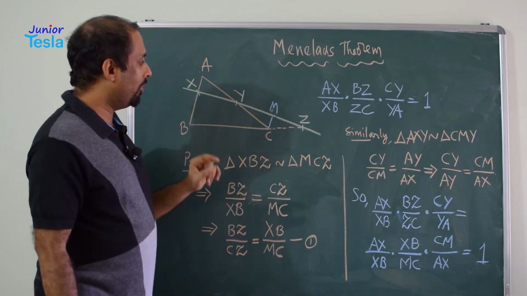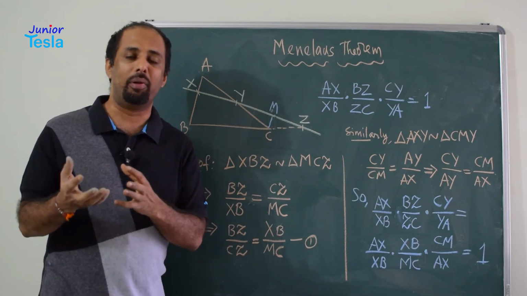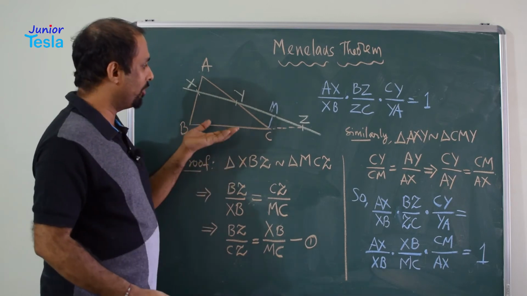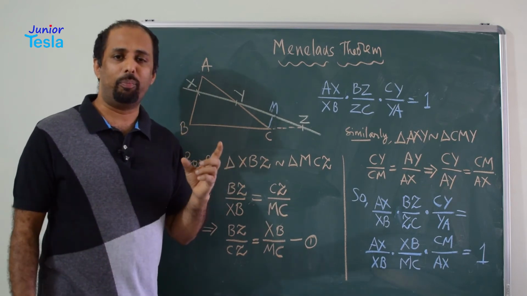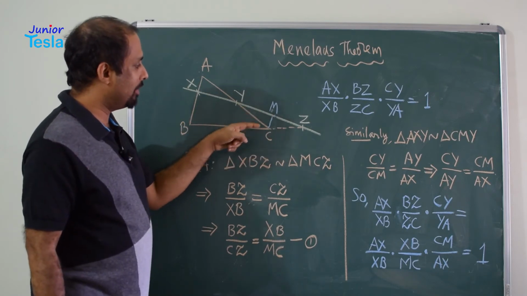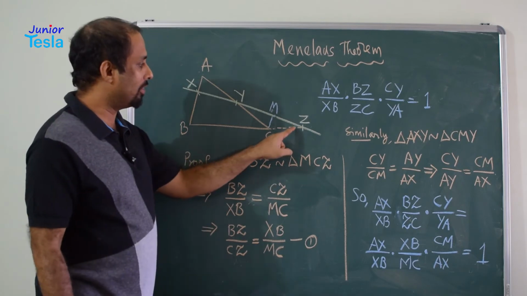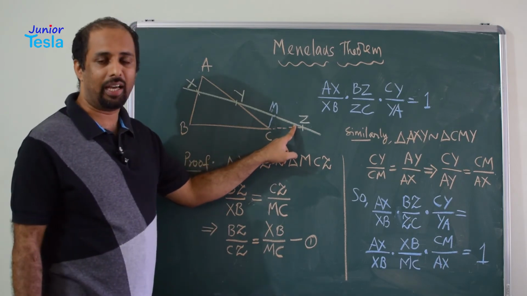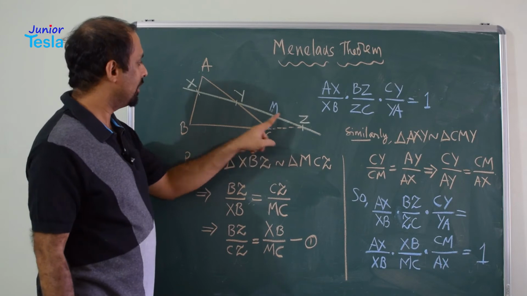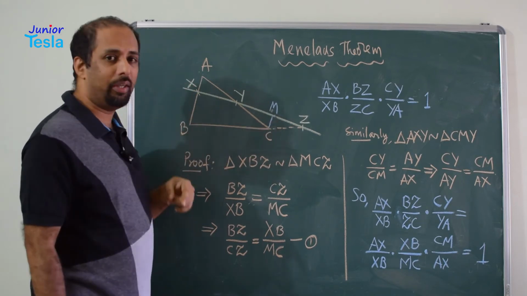Now once I have done that, I am going to compare some similar triangles. There are a lot of similar triangles here. One of the pairs is XBZ and MCZ. These two are similar triangles. Why? Because angle Z is common for both the triangles, and this angle is equal to this angle because CM is parallel to AB or XB.